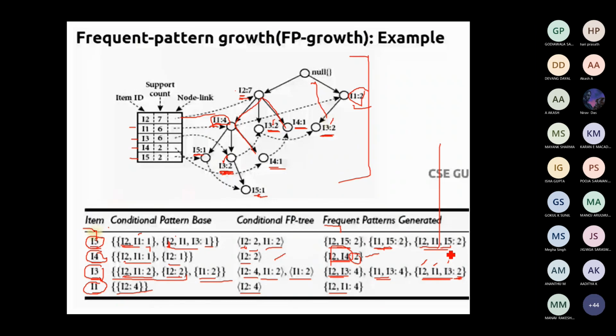But here the drawback of this FP growth is that we can find out the frequent patterns, but once again, if you want to find the association rules, you have to go with the Apriori algorithm only. Okay, so this is the drawback with this FP growth. This is also a way you can find out the frequent patterns.